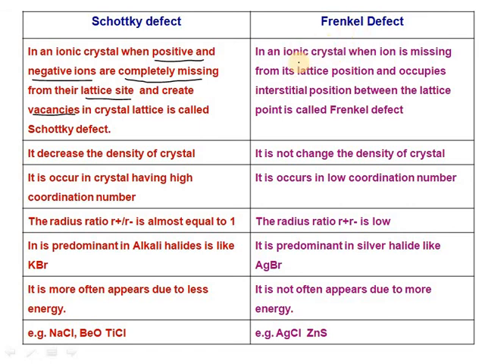In a Frenkel defect, an ion goes missing from its lattice position and occupies an interstitial position between the lattice points. This is called a Frenkel defect.